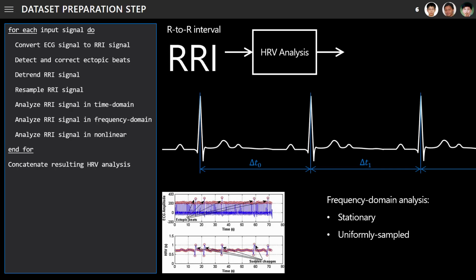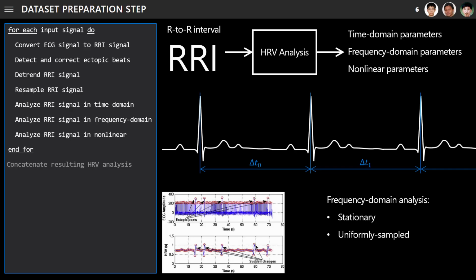Besides that, frequency domain analysis requires the signal to be stationary and uniformly sampled. To create a stationary signal, we detrend the RRI signal. To create a uniformly sampled signal, we resample the RRI signal. Finally, the RRI signal meets the requirements to undergo HRV analysis. The resulting HRV parameters are only for one ECG signal. To create a good dataset for learning, we need many HRV parameters like this. Therefore, the processes above are iterated for each input signal, and finally, those results are concatenated. This ends the dataset preparation step.